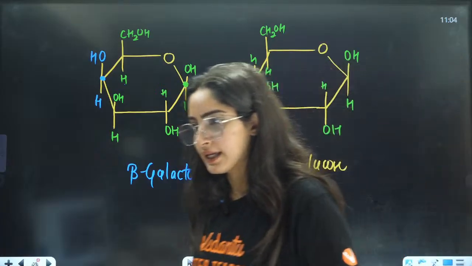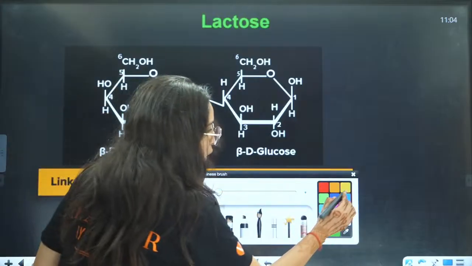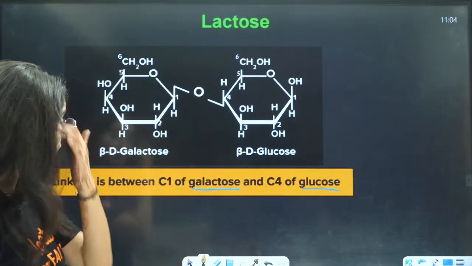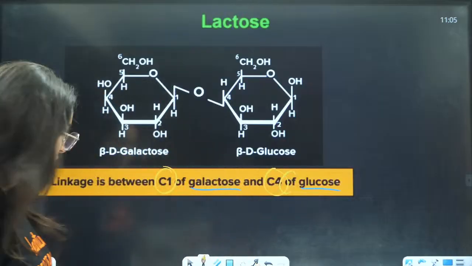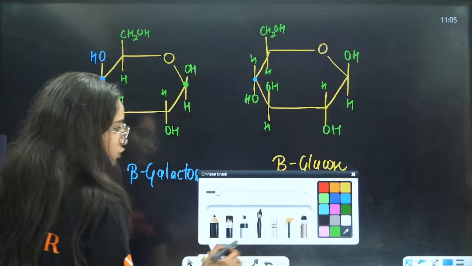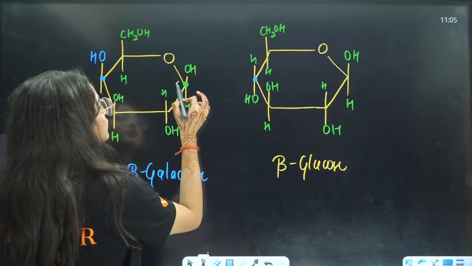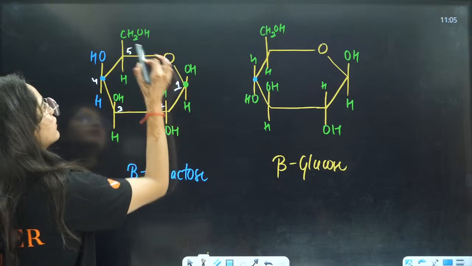Understood, guys? Yes. Now, we need to just eliminate water from here. So now they are saying from C1 of galactose and C4 of glucose. C1 of galactose means this position. This is 1, 2, 3, 4, 5, 6.